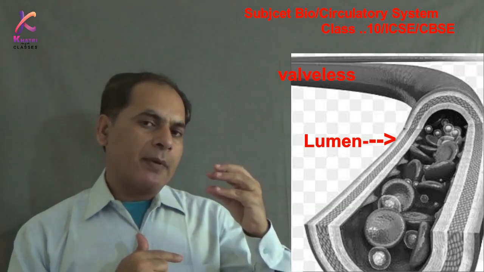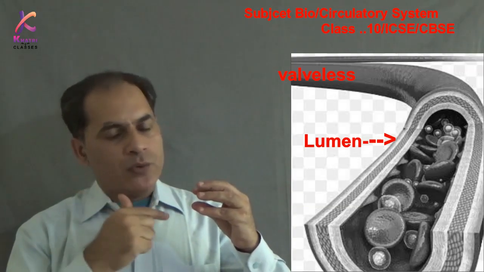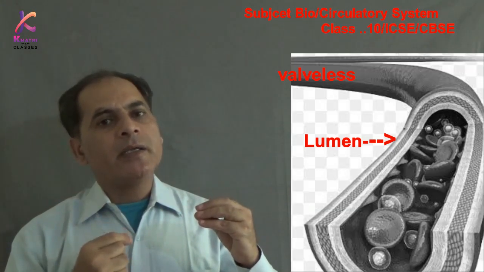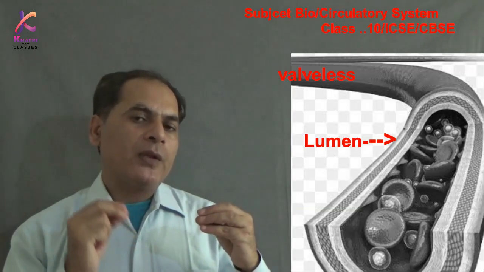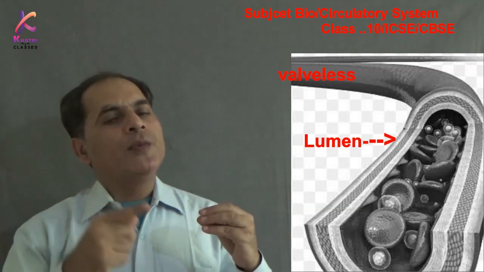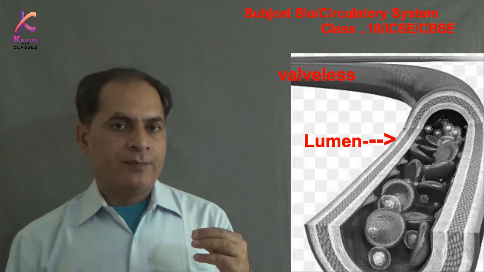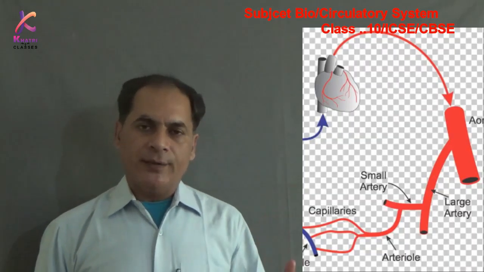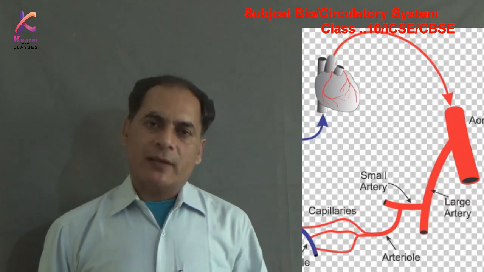Lumen is the gap in the vessel in which the blood flows, that is called lumen. The lumen of the artery is small because blood has to flow with high pressure, and the wall of the artery is very thick because blood has to flow with high pressure. Arteries divide into arterioles. Arterioles are the smaller vessels than the artery. And again, arterioles divide into capillaries. Capillaries are the smallest vessels.